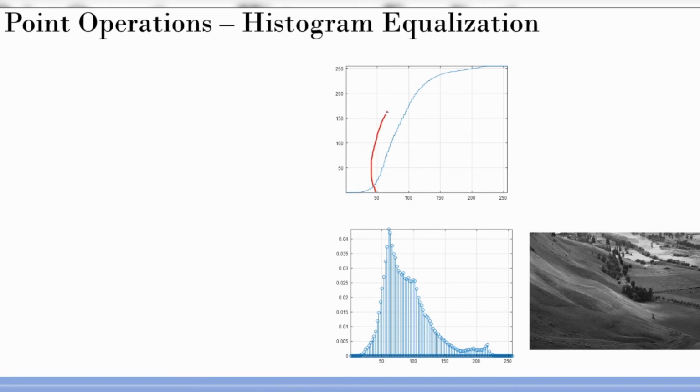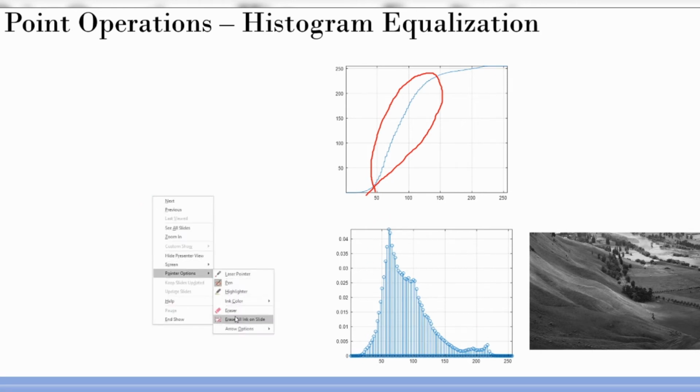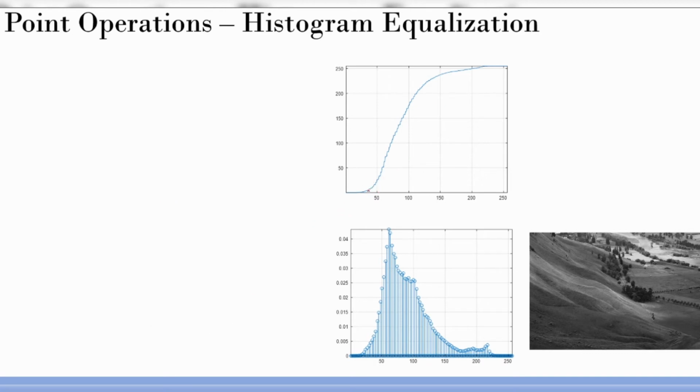If you see this stretch, that stretch is basically this part, and the interesting part is, if you see here, this dimension is actually only this much in the input. When you map it, let me just put that curve out.